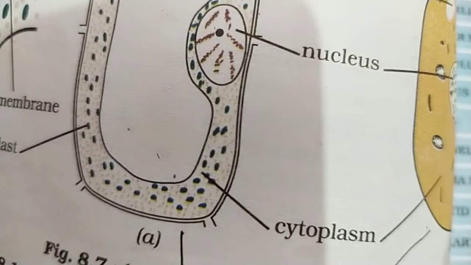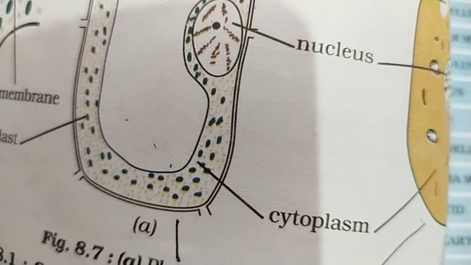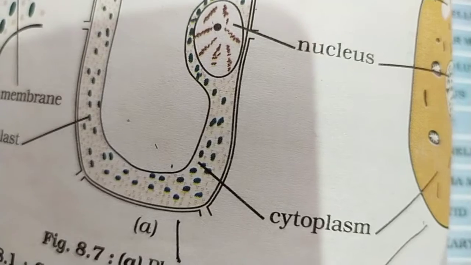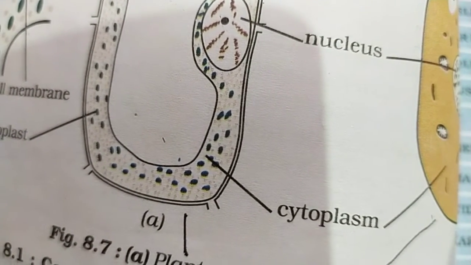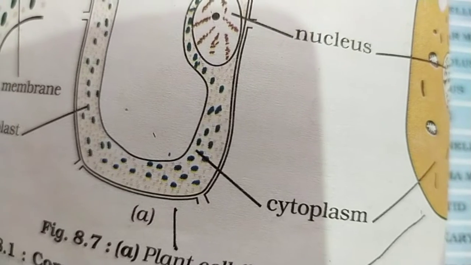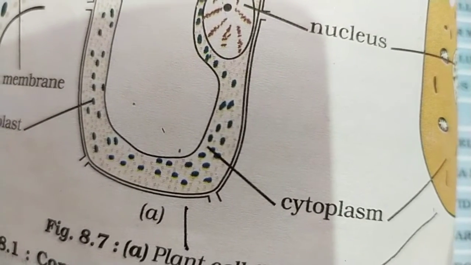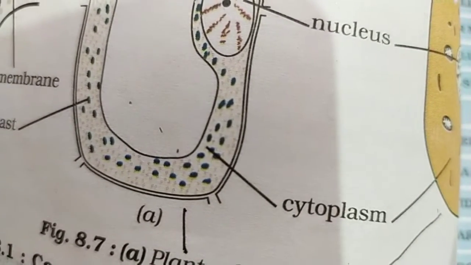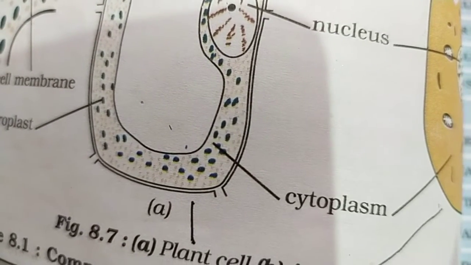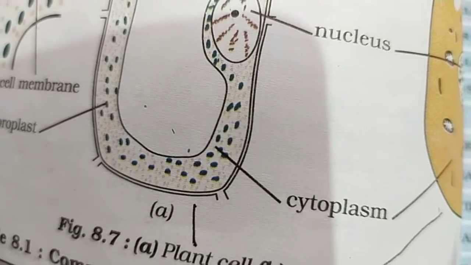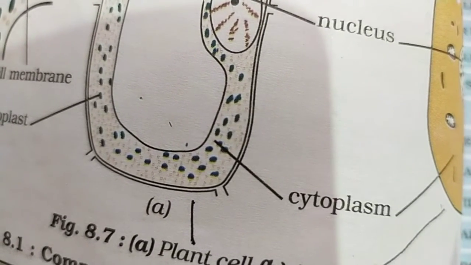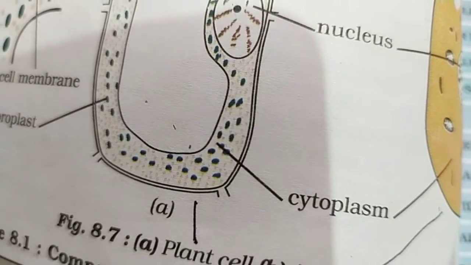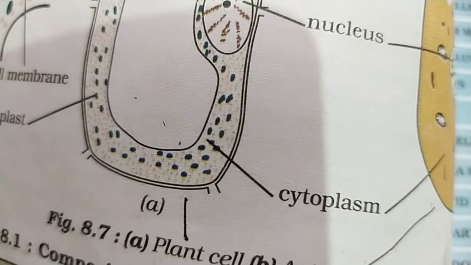But in the prokaryotic cells, the nucleus is not well organized and not differentiated into nuclear membrane, nucleoplasm and nucleolus. It is a primitive type of nucleus which is present in the prokaryotic cells like bacteria, blue-green algae. Blue-green algae is what? The cyanobacteria. These are the simple kind of living organism which have primitive cells.